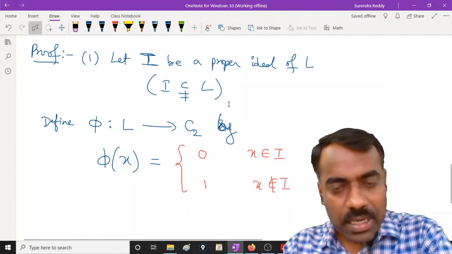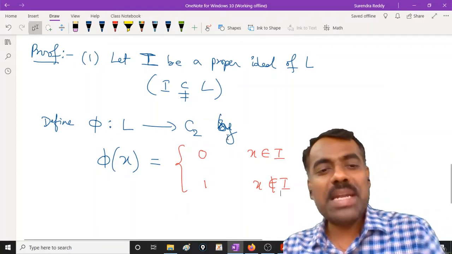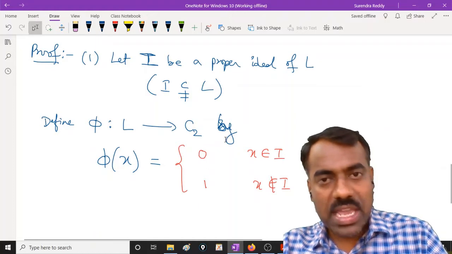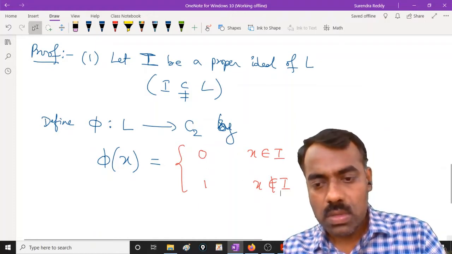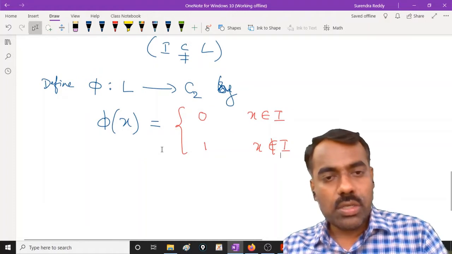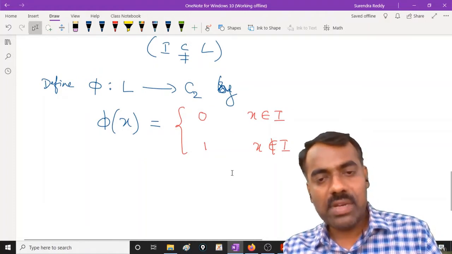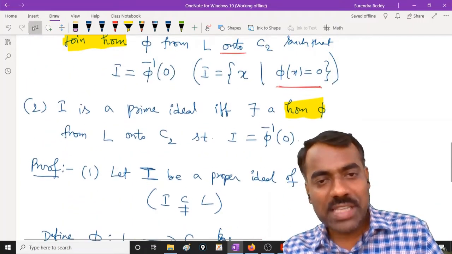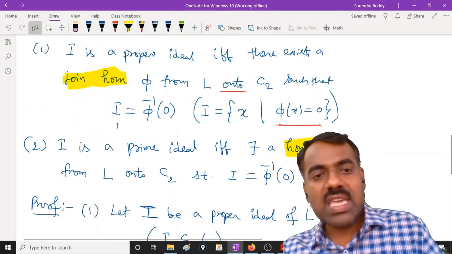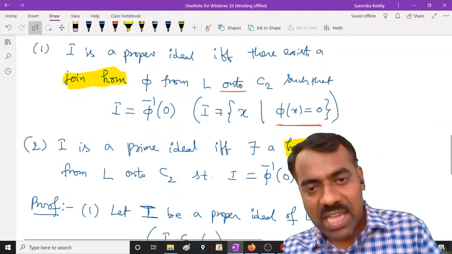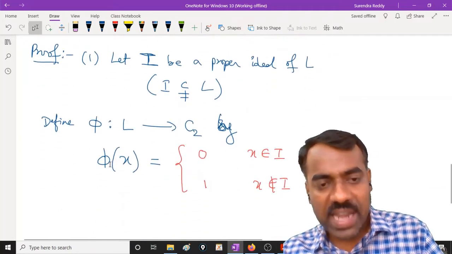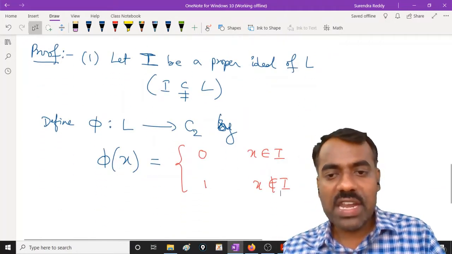Let me repeat how we are defining this phi, because simply defining phi and verifying is not at all mathematics. Whether you can hear me? Okay. So we are defining our homomorphism and we will check whether it is a join homomorphism or not. First we define some map, and that map should satisfy a condition. I is equal to phi inverse of 0. That means our I should be the set of x such that phi of x is 0. So whenever x is in I, we require phi of x is 0. Therefore we are defining phi of x as 0 whenever x is in I.